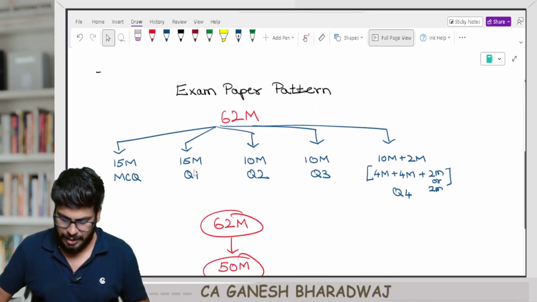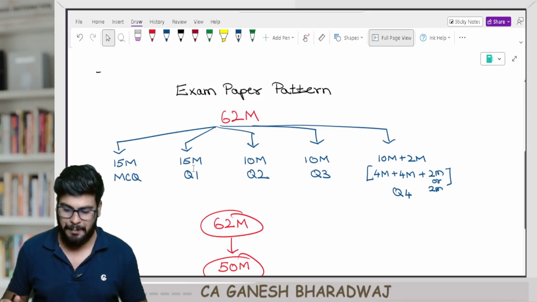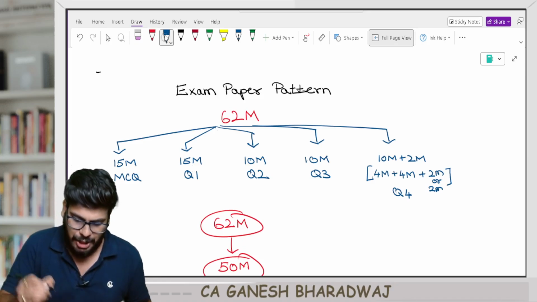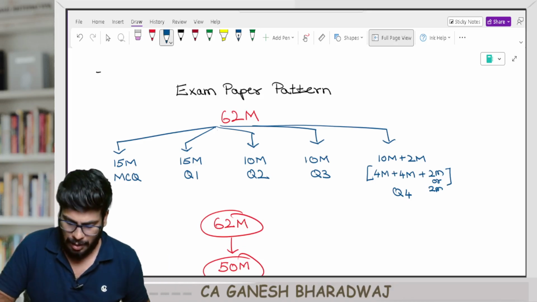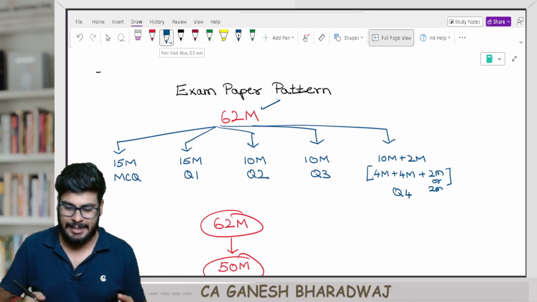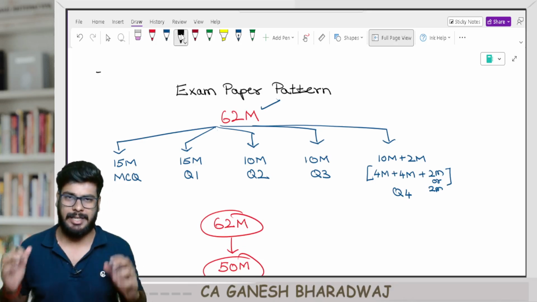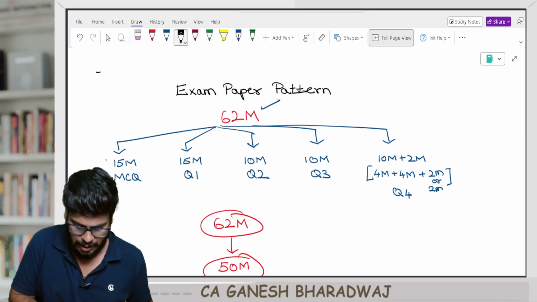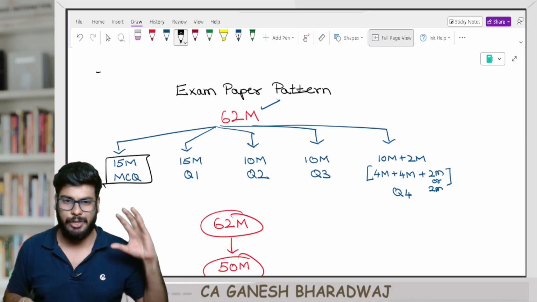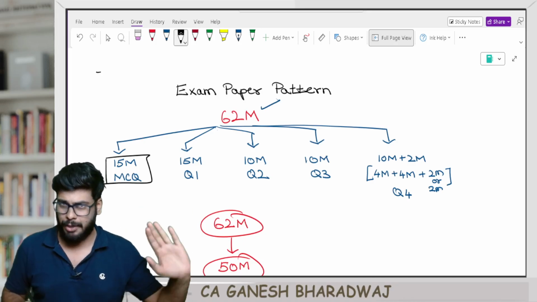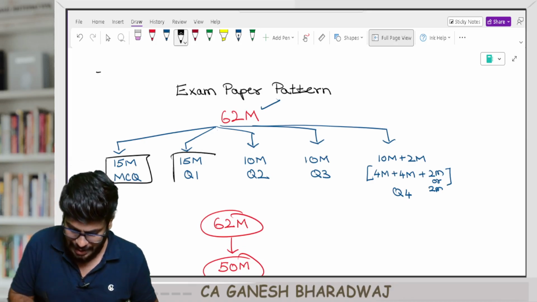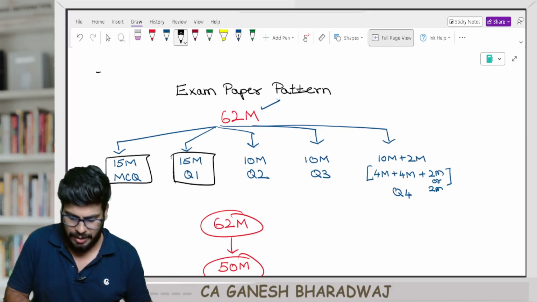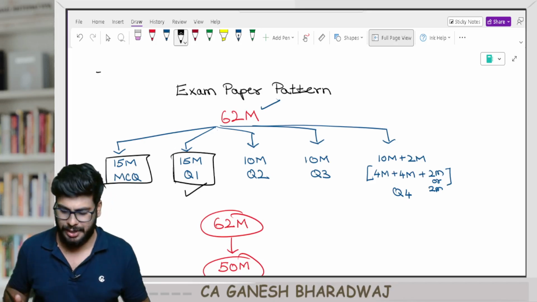Now, guys, first, you should know the exam paper pattern. Your financial management component gets tested for 50 marks, right? However, the exam paper gets printed for a total of 62 marks. Sir, how 62 marks? 15 marks is your MCQ component. Definitely you need to attempt, no choice. Now, in the descriptive component, question number 1 is for 15 marks. It is compulsory, no choice there.